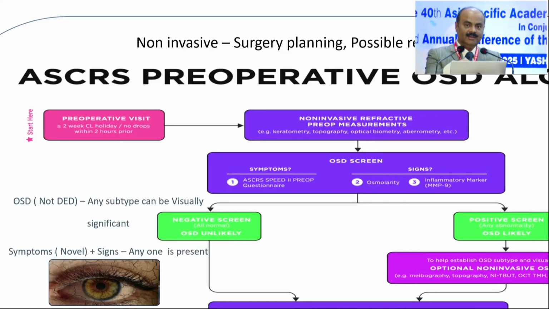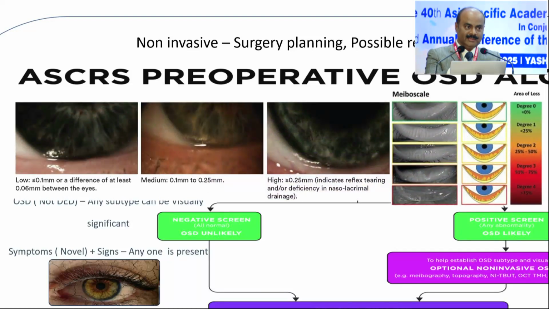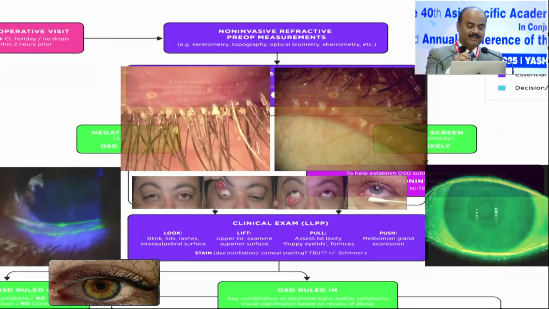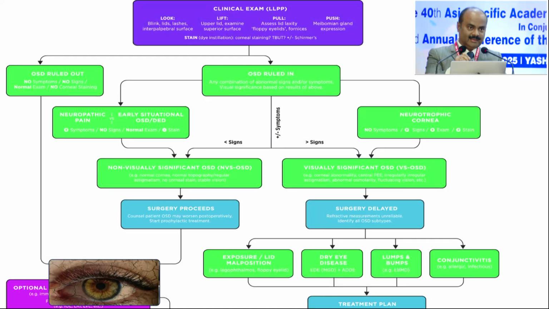That's what they said, osmolarity and tear film inflammatory mediators. Now, this is practically impossible in any clinical setup. So what I do is look at the tear film meniscus. All of us know that around 0.1 to 0.25 is normal, but at least we know what is the distance here. So anything less, anything more is always dry eye. And we can look at the meibomian gland. For the meibomian gland, we don't need a meibographer. Even a simple slit lamp is enough to look at the meibomian gland, and then go ahead, look for other signs, think whether this is a dry eye, mild, treatable, go ahead with the surgery.